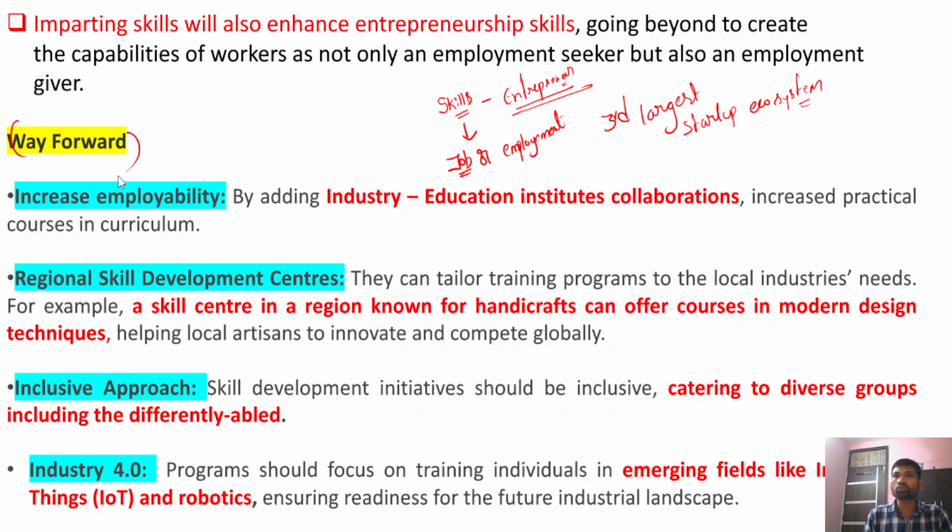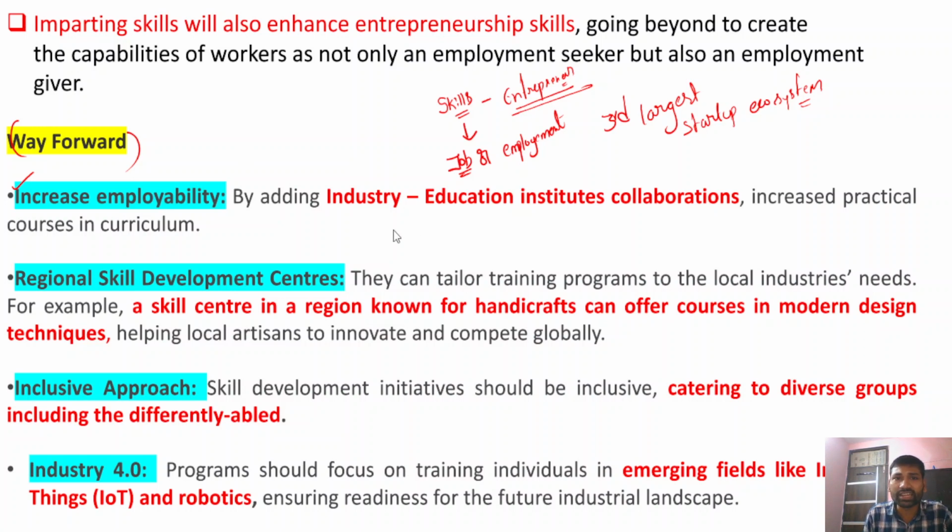Okay. So after that, we need to write a brief way forward. It is also important to know how we can move forward. This way forward consists of suggestions. Firstly, increasing the employability. How can we increase the employability? Earlier I discussed industry relevant skills, or aligning the skills already acquired by the student with the industry needs and demands.